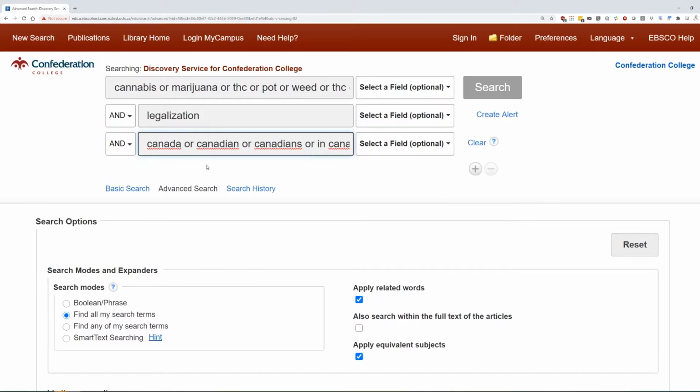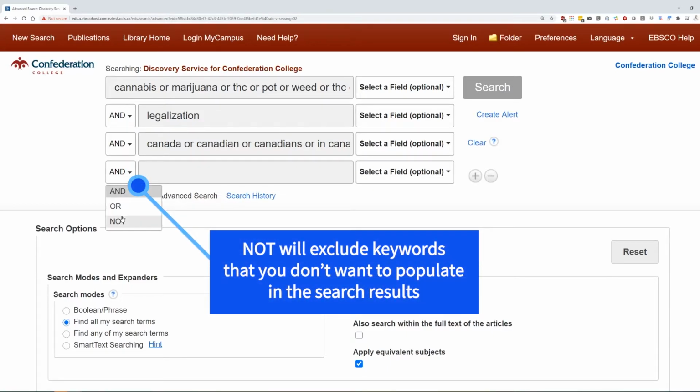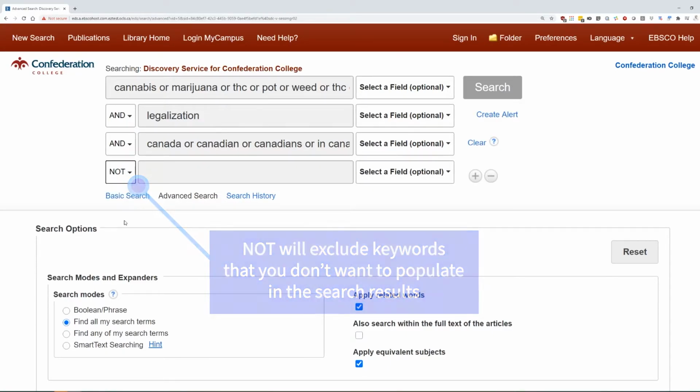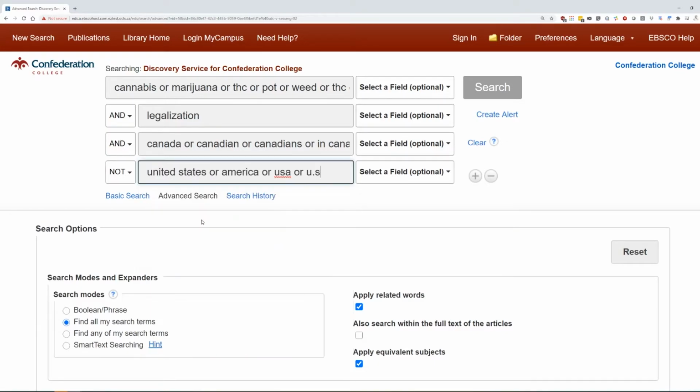Now, what if there was something that kept coming up in my searches that I didn't want? Let's just say, even despite putting Canada in here, I was still getting a lot of American results. If I add this little plus here, and I go to the drop down, I have "not," and this is my last Boolean. So I put in United States, and I have my "or"s here, so I'm just going to pick that to save some time.